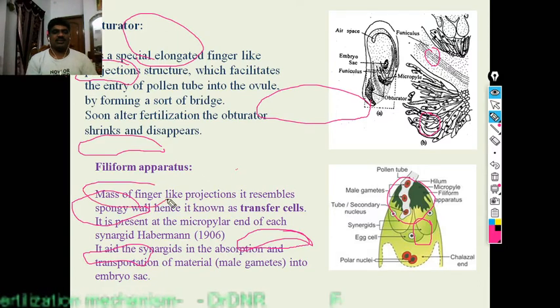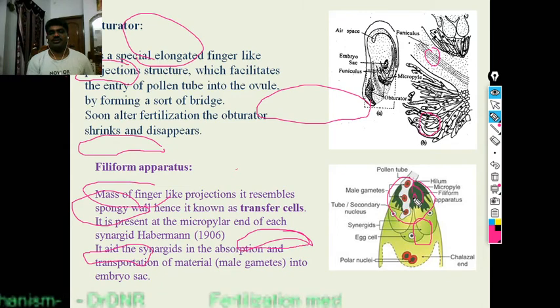The mass of finger-like projections resembles a sponge wall and is called transfer cells. These are present in the micropylar end of each synergid, first identified by Haberlandt, and they aid the synergids in the absorption and transportation of material, meaning the male gametes into the embryo sac. The main duty is absorption and transportation of the male gametes into the embryo sac.